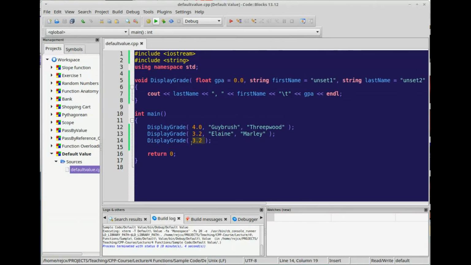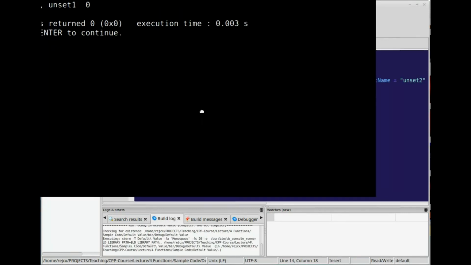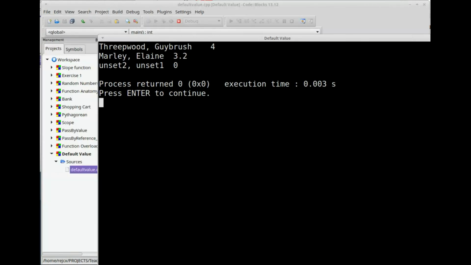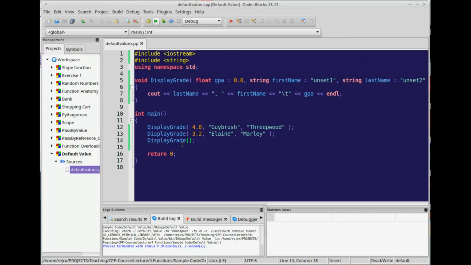We can even just say display grade. So that might be useful later in the future. It's not quite obvious right now, but that is how a default parameter works.